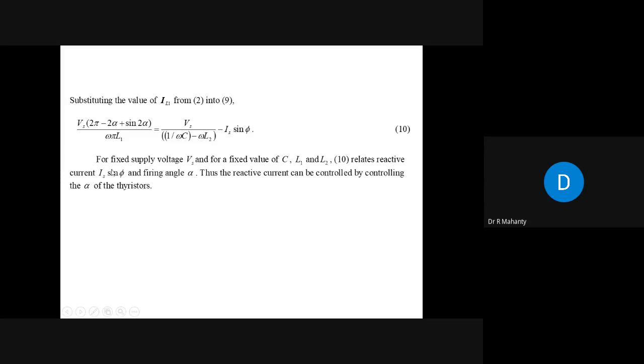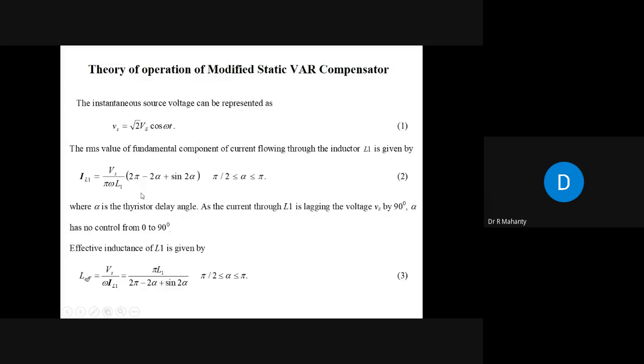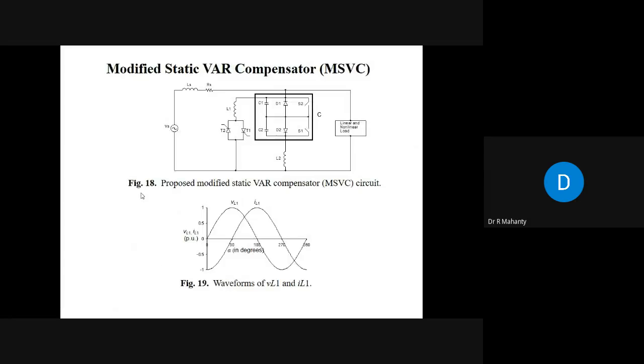Now, in this final equation, for fixed value of Vs and for fixed values of C, L1 and L2, what is happening? Equation 10 relates the reactive current Is sin phi and the firing angle alpha. Thus the reactive current can be controlled by controlling alpha of the thyristor. Therefore, in this scheme, with slight modification, you can do reactive power compensation also by changing the value of alpha.